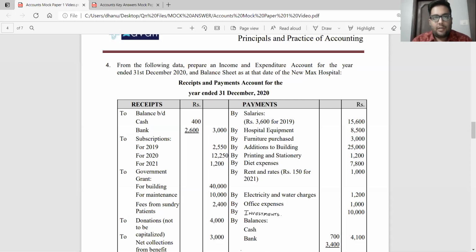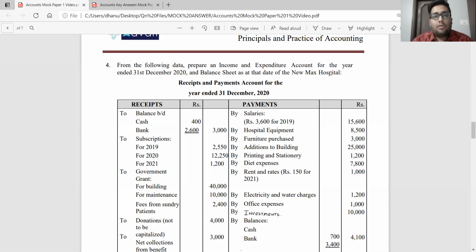Now let us go to question number 4. Question number 4 says, from the following data, prepare an income and expenditure account for the year ended 31st December 2020 and a balance sheet as at that date for New Max Hospital. So when do we prepare an income and expenditure account for a non-profit organization?